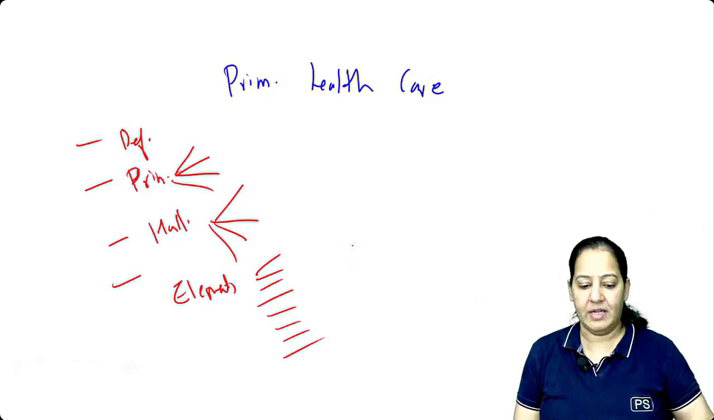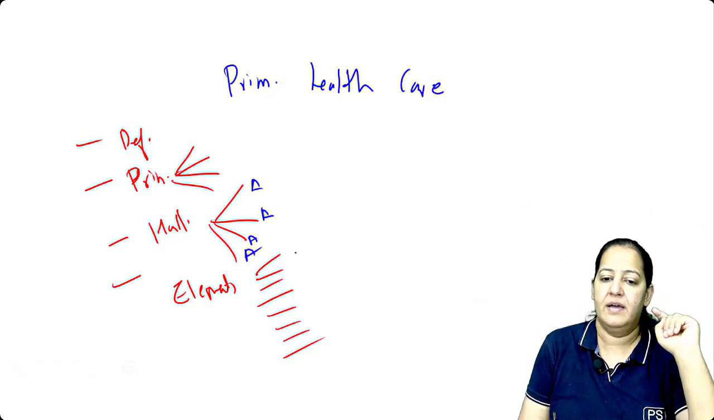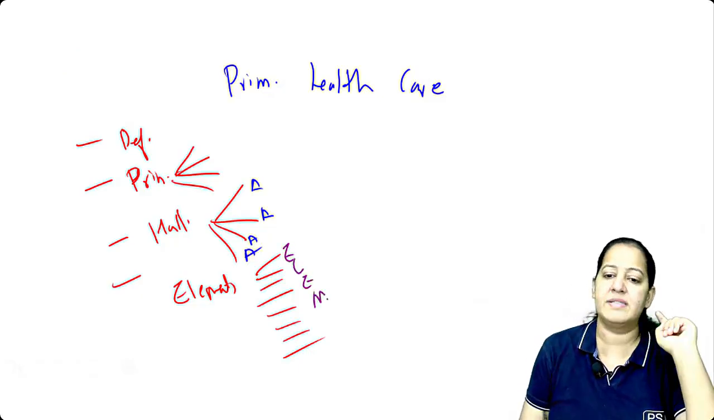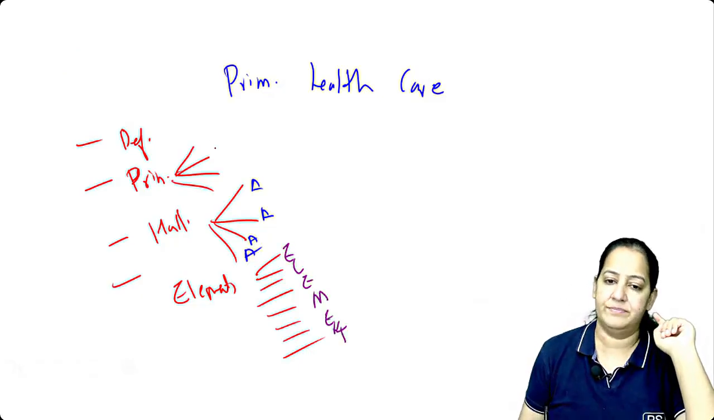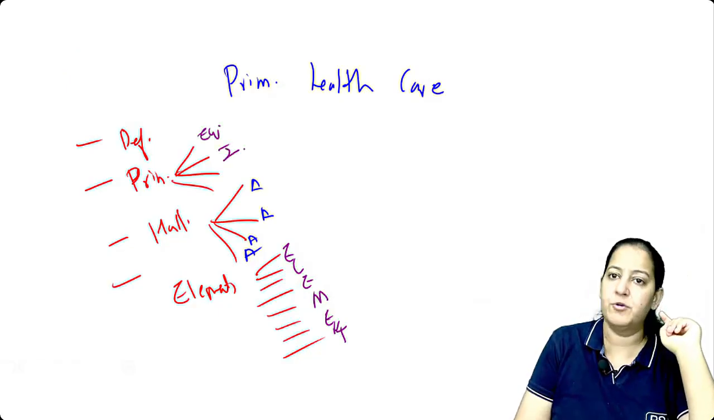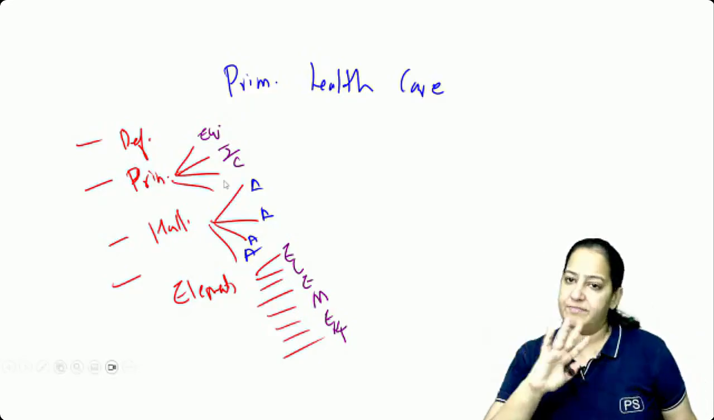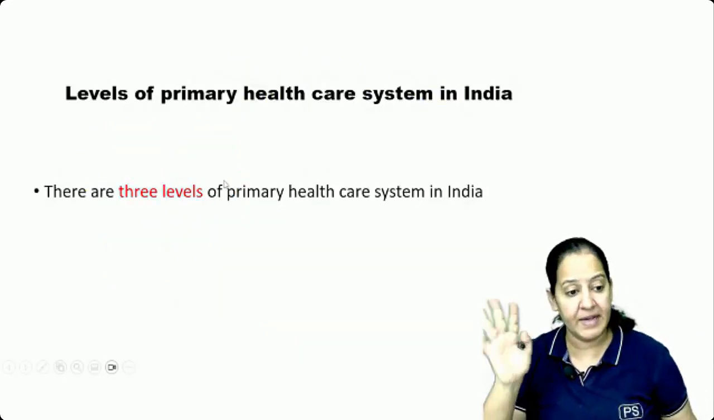Please make the mnemonic and learn it. Hallmarks are very easy. Elements are also very easy. The mnemonic is elements itself. And 4 principles you have to learn: equitable distribution, intersectoral coordination, community participation, and one more. So you have to learn that. So this is how we have completed primary health care.